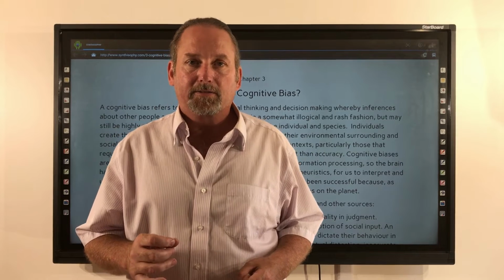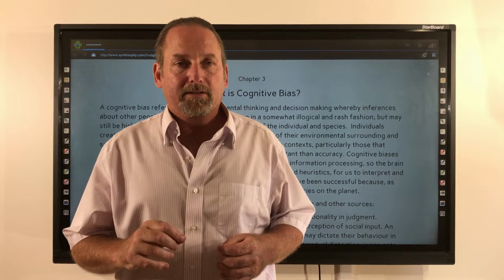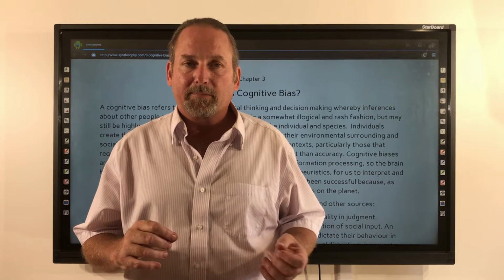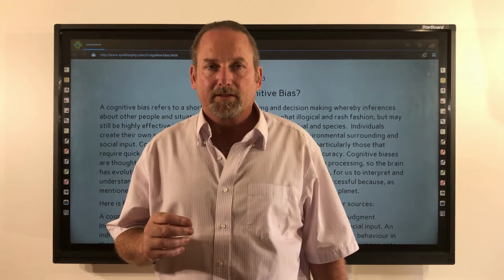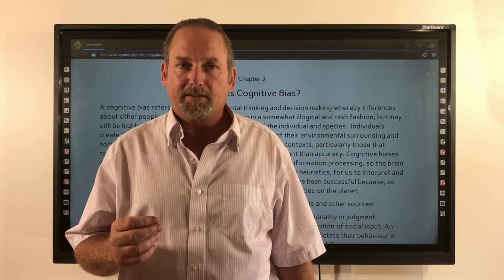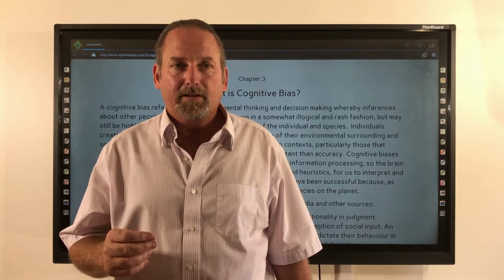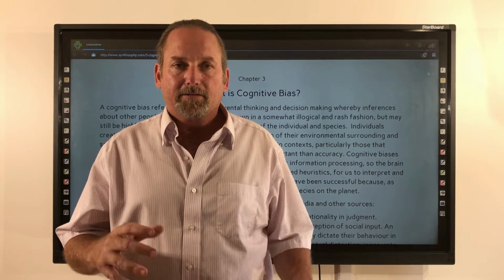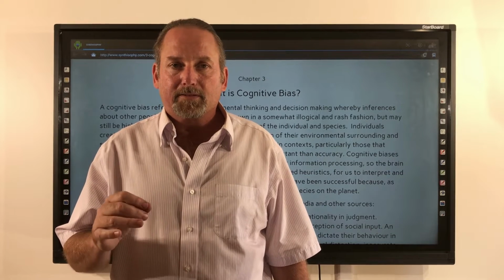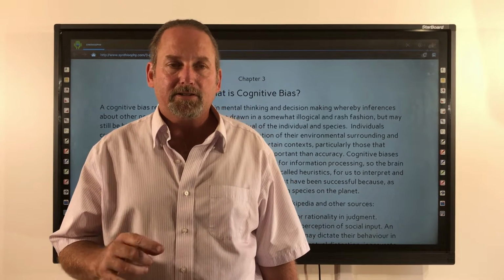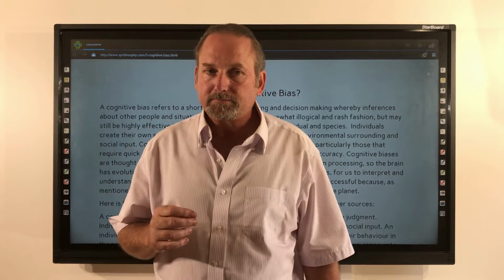Cognitive biases can be highly useful in certain contexts, in many contexts actually, particularly those that require quick decision-making when timeliness is more important than accuracy. Cognitive biases are thought to be the result of the brain's limited capacity for information processing. So the brain has evolutionarily developed these mental shortcuts, also called heuristics, for us to interpret and understand the world around us. These cognitive biases must have been successful because, as mentioned in Chapter 2, we are now the only surviving human species on the planet.